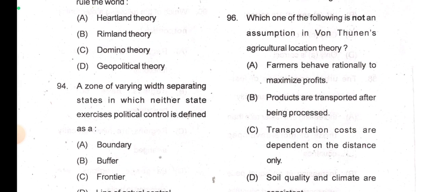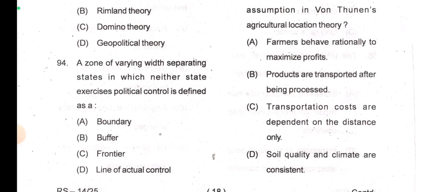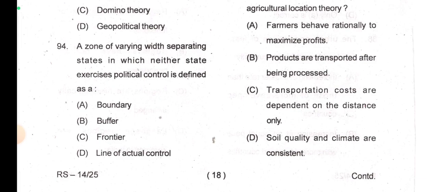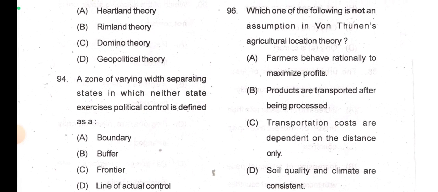Which one of the following is not an assumption of von Thunen's agricultural location theory? Farmers behave rationally to maximize profits. Products are transported after being processed. Which is not an assumption in von Thunen's model? So farmers behave rationally to maximize profits. Yes, this is an assumption of von Thunen theory. Products are transported after being processed. I think there is no such mention in the von Thunen model.